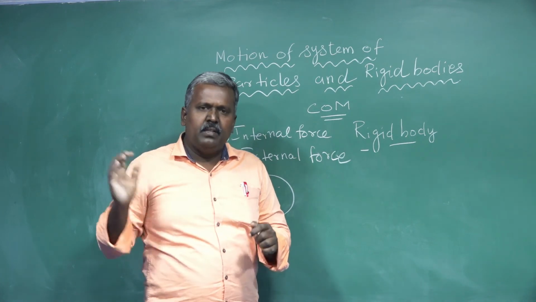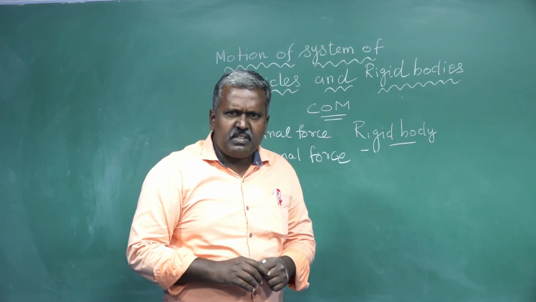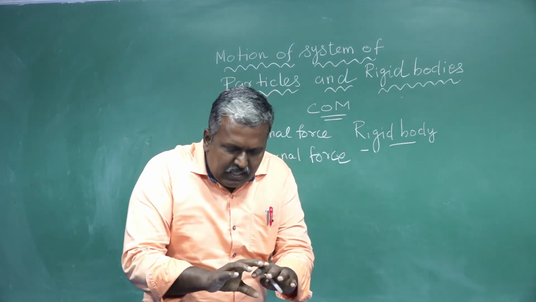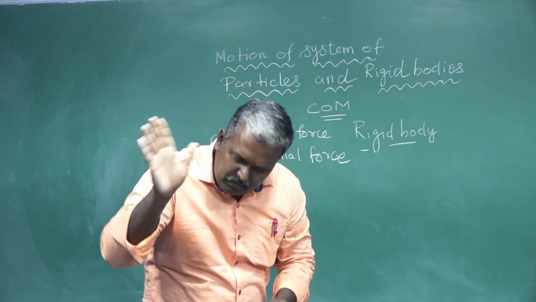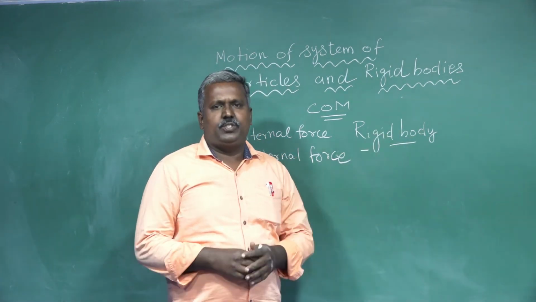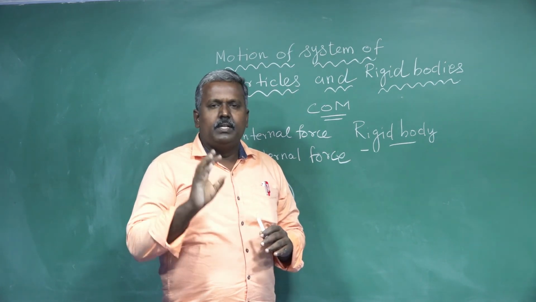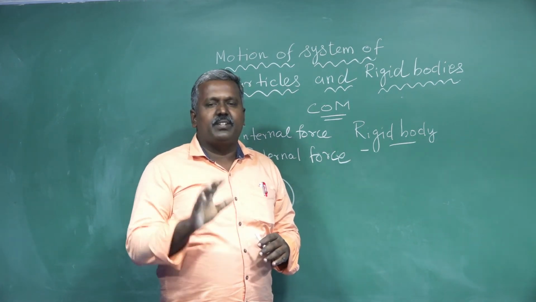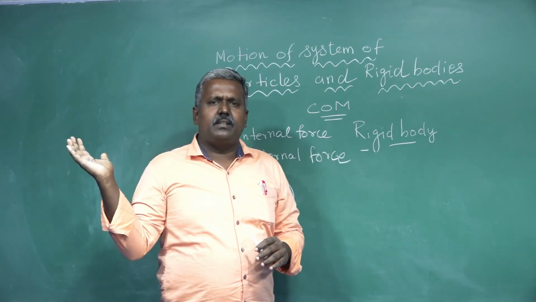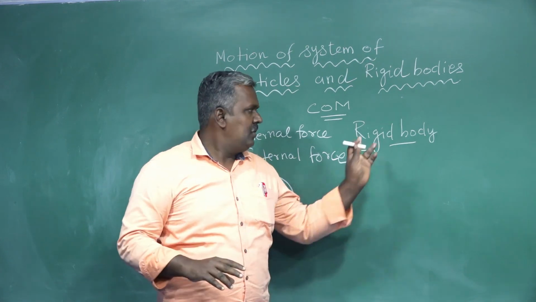That means when an external force acts on the body and the shape of the body does not change, that type of body is called a rigid body. Fixed shape or dimension does not change when an external force acts on the body. That type of body is a rigid body.